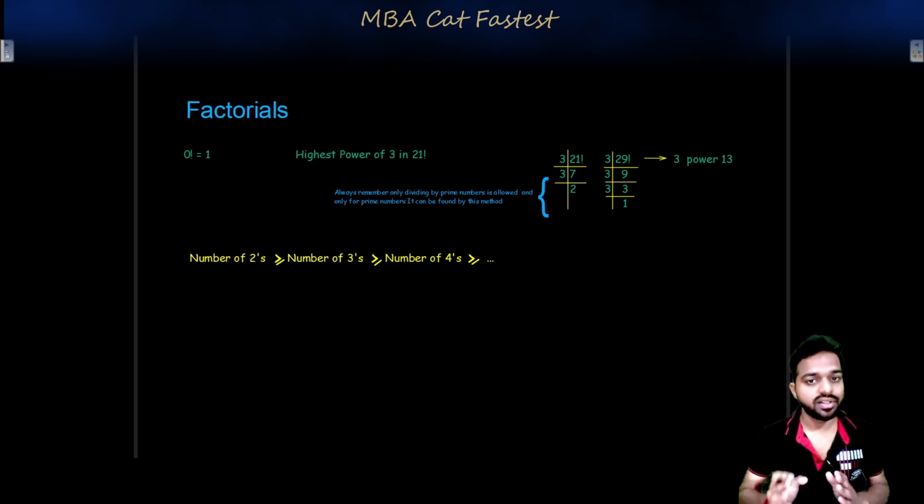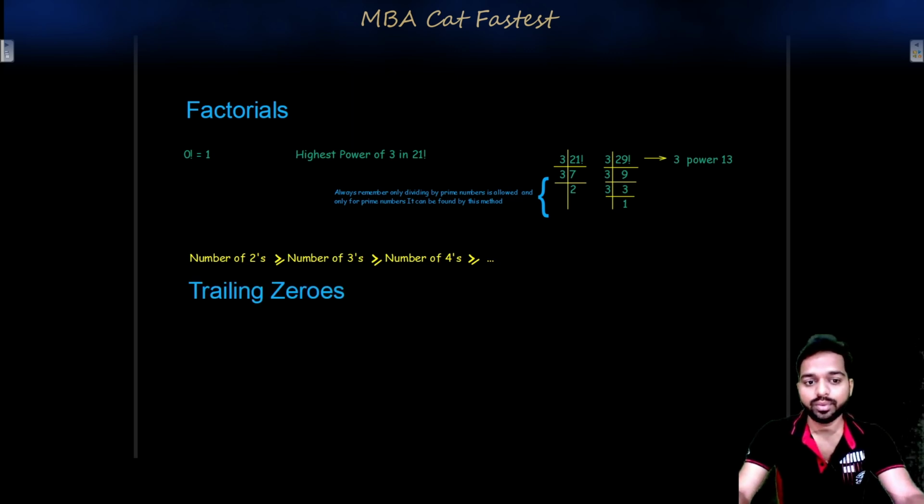So there will be lesser chances, or a lesser number, of sevens. Always remember that the number of a smaller prime will always be greater than the number of a greater prime. You will have a wide variety of applications of this in factorials.